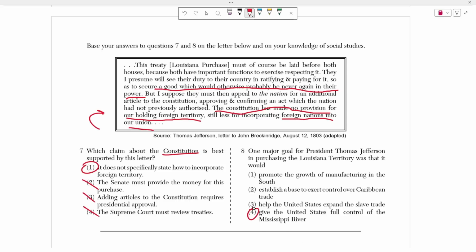It had nothing to do with expanding the slave trade. If it did, then he would name that as a benefit here. Again, it's not to establish a base to exert control over Caribbean trade. If you're in the Caribbean, that's like 200 miles away from wherever the end of the Mississippi River is. So that doesn't make sense. How can you exert control over something 300 miles away in the year 1803? The point is to get better trade through access to the Mississippi River.